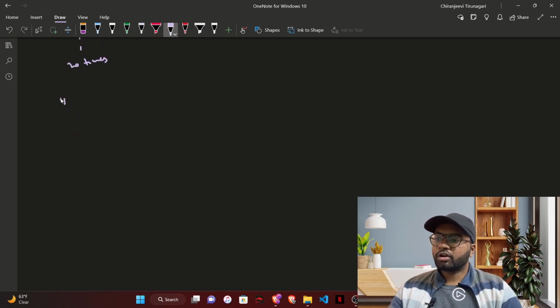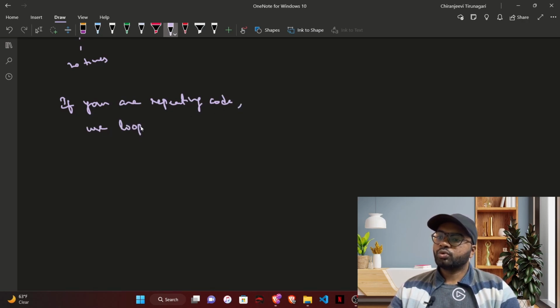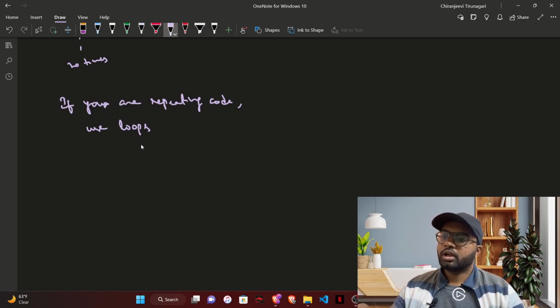So if you are repeating code, use loops to avoid that repetition. If you are repeating code, use loops to avoid those repeating conditions.